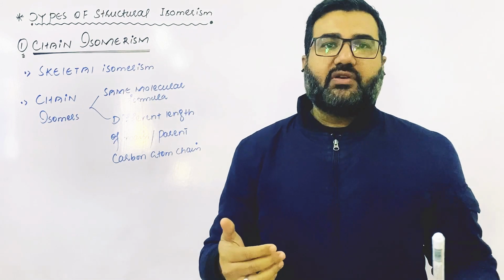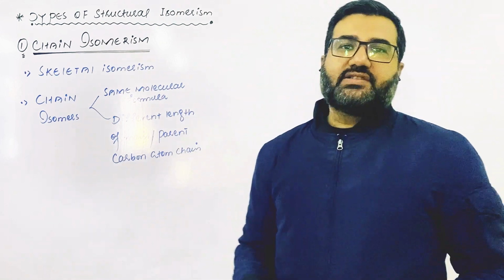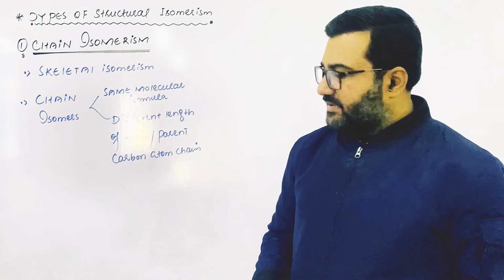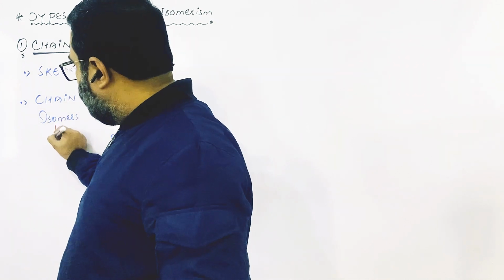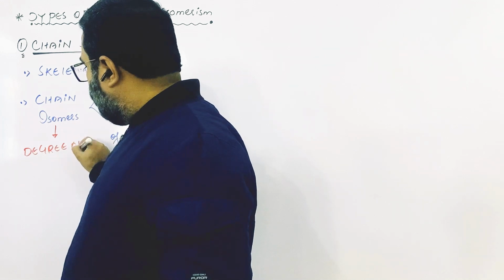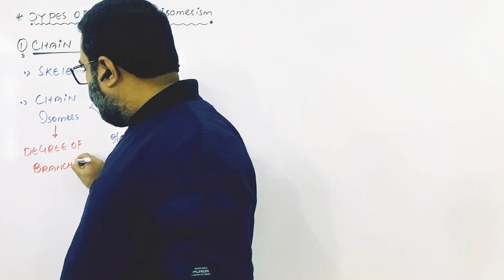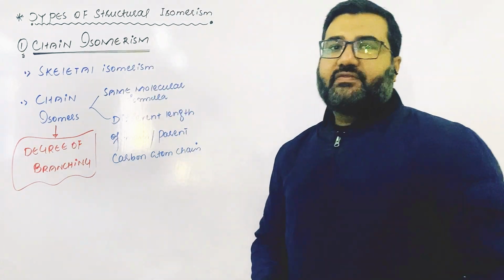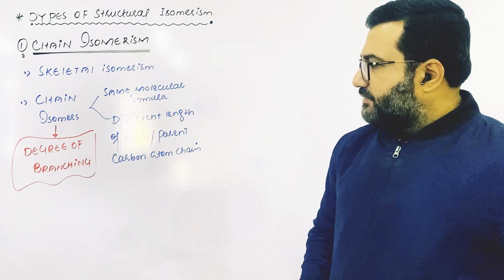You know that in every organic compound there is a main chain of carbon atoms. The longest connected chain of carbon atoms is called the main chain or parent chain of the carbon atoms. Chain isomers, in other words, you can say that they differ in degree of branching. Means that different isomers have different number of branches which are attached to the main chain of the carbon atoms.